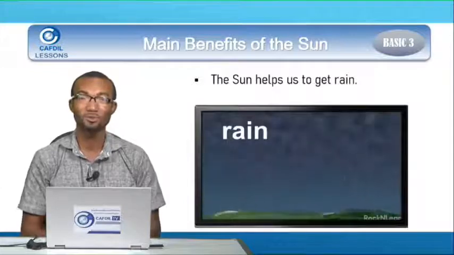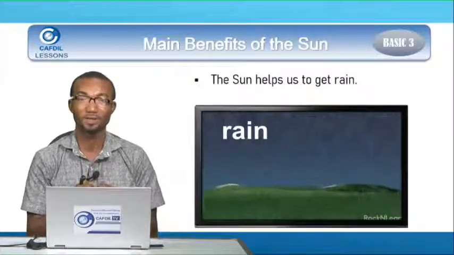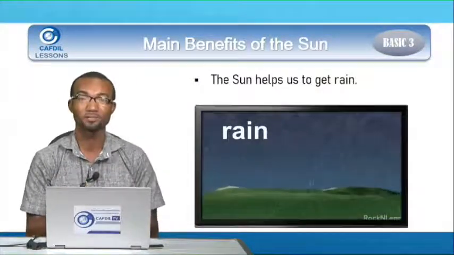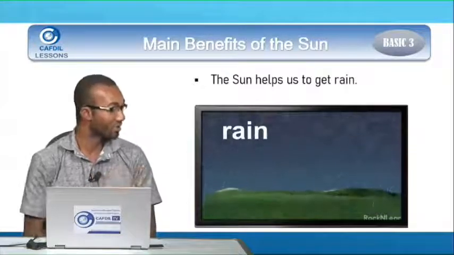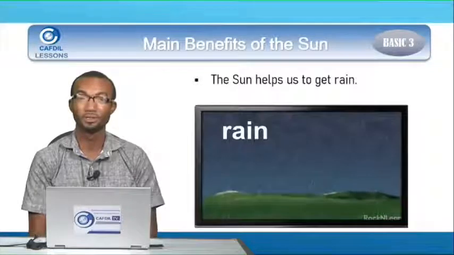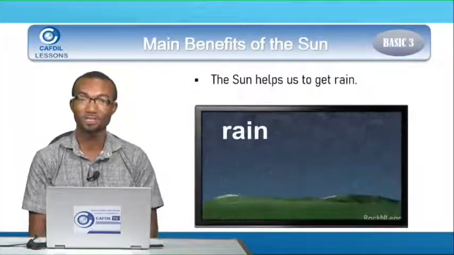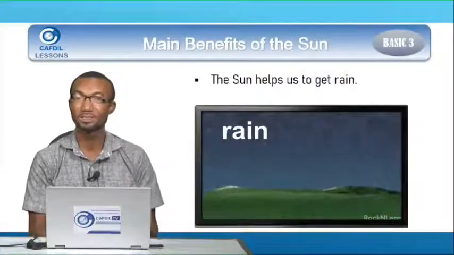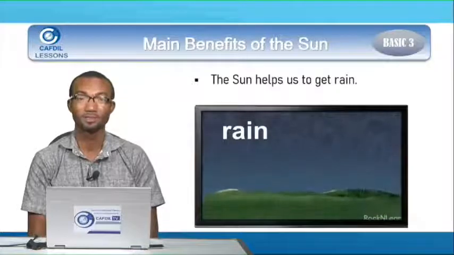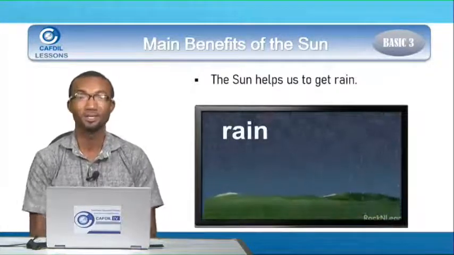The sun also helps us to get rain. That is another main benefit of the sun. The sun helps us to get rain. So you see that it is raining. And these days, we most of the time get rain showers. Without the sun, these rains will not occur. Yes. Are you surprised? Without the sun, you will not get any rain.